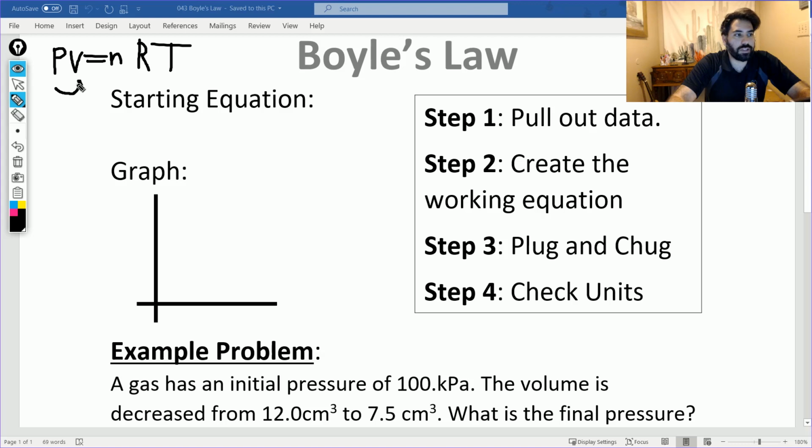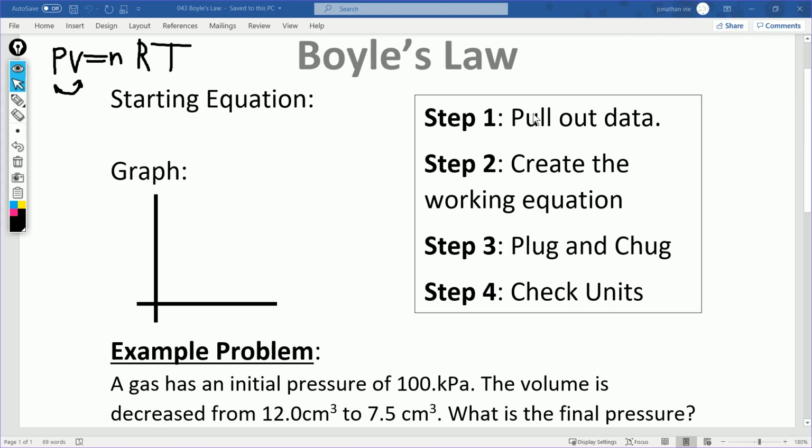Boyle discovered the relationship between pressure and volume. The next one we're going to talk about after today is Gay-Lussac. He discovered the relationship between pressure and temperature. And then the next one after Gay-Lussac is going to be Charles.